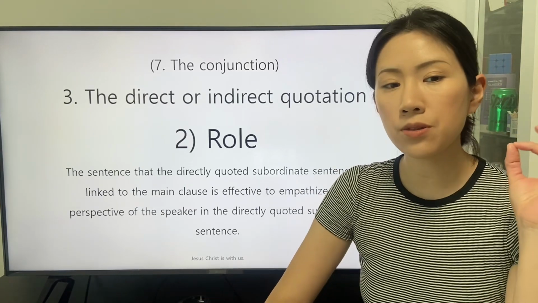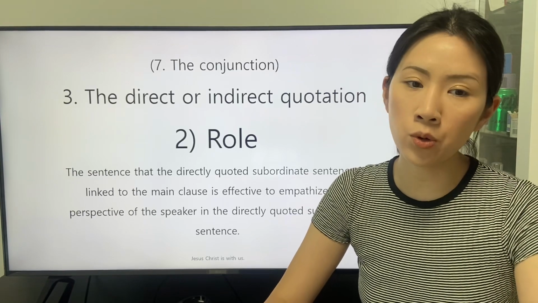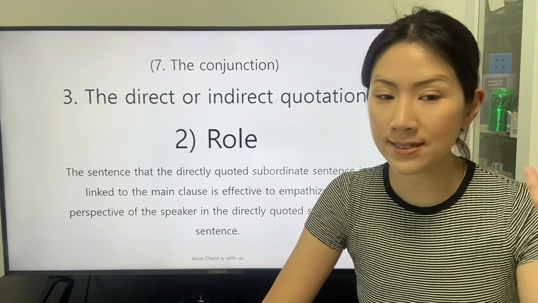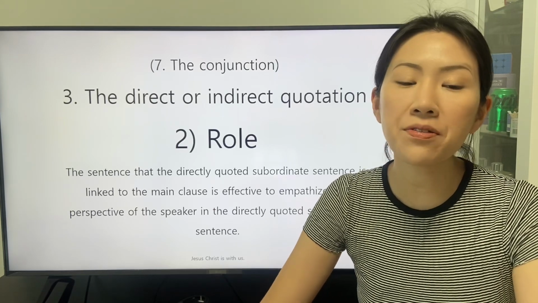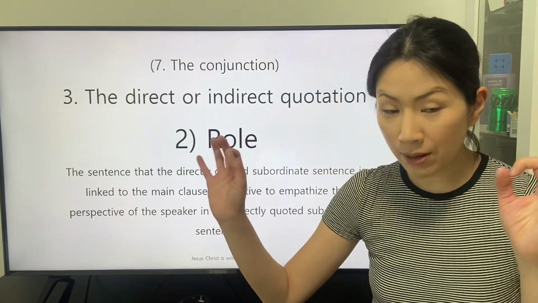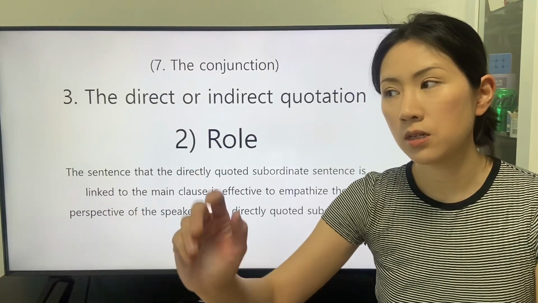The sentence that the directly quoted subordinate sentence is linked to the main clause is effective to emphasize the perspective of the speaker in the directly quoted subordinate sentence.